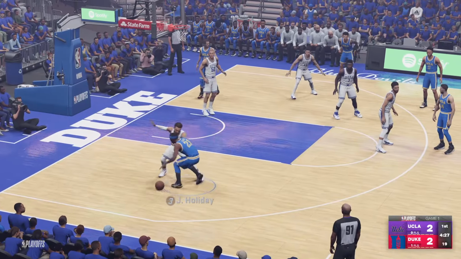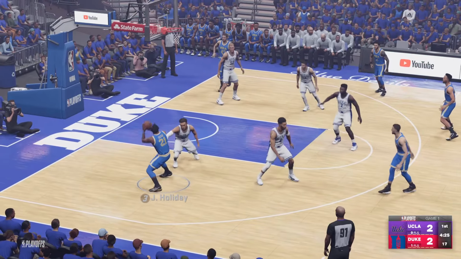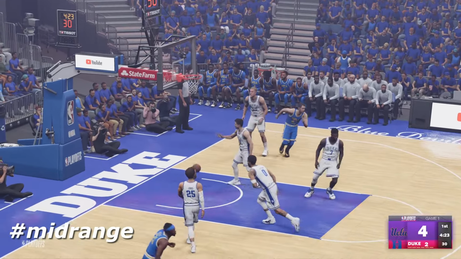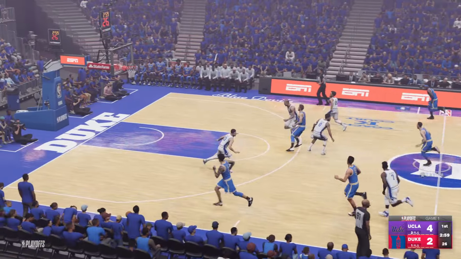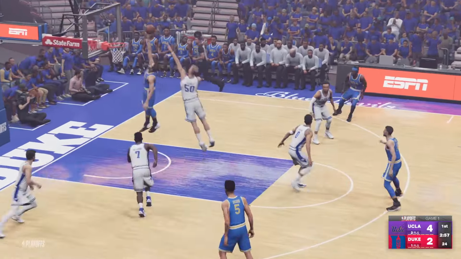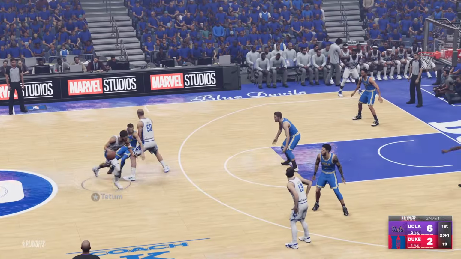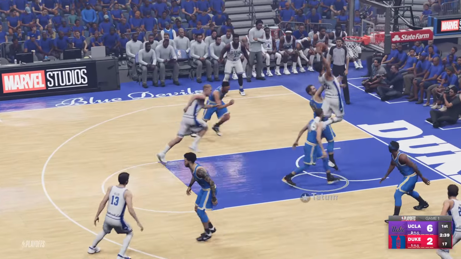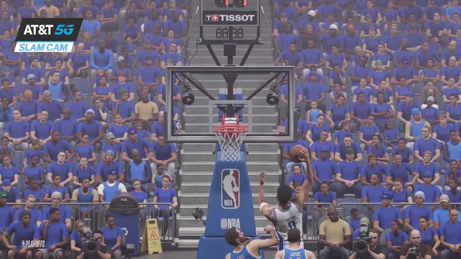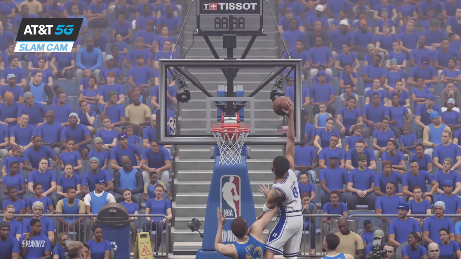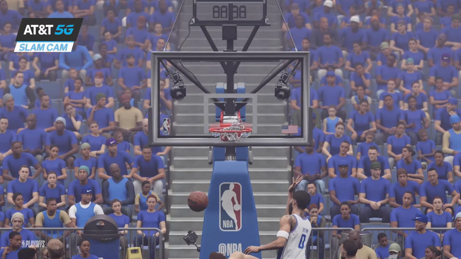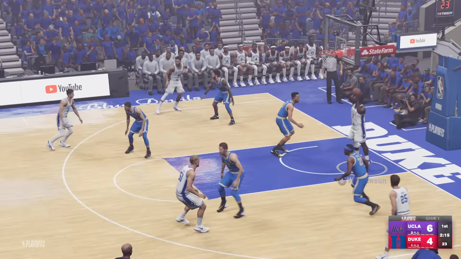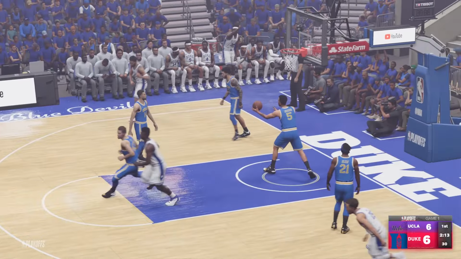Aaron Holiday's working on Tyus Jones, and the turnaround jumper goes to give UCLA the lead. Next possession, it's Zach LaVine dishing it to Kevin Love, and he drops it in for the score, 6-2 UCLA. Tatum driving, and another dunk going up high and delivering the slam. The alley-oop to Zion doesn't go as planned, but Zion still can grab it and put it back in.